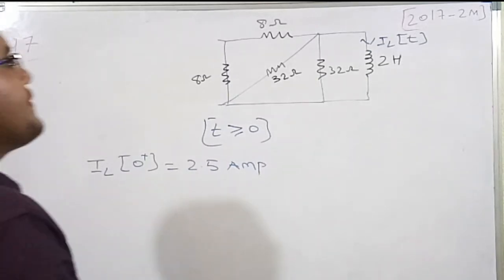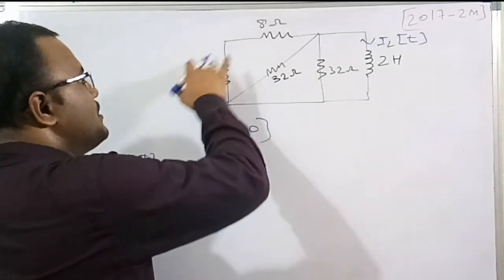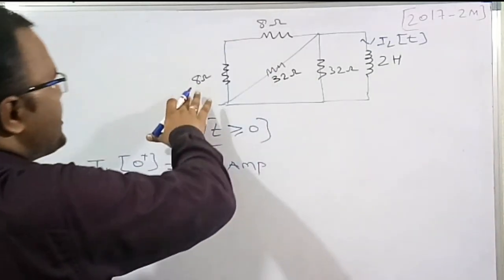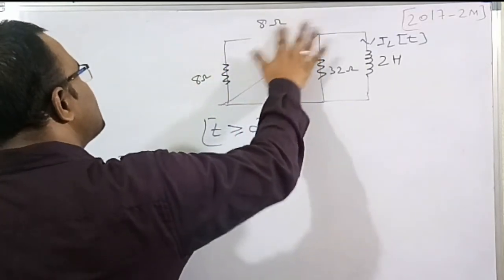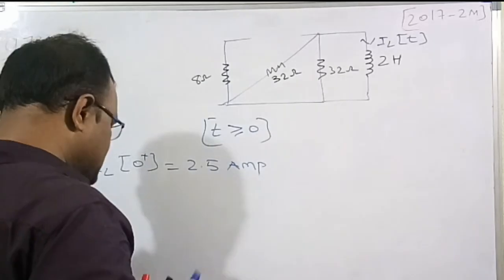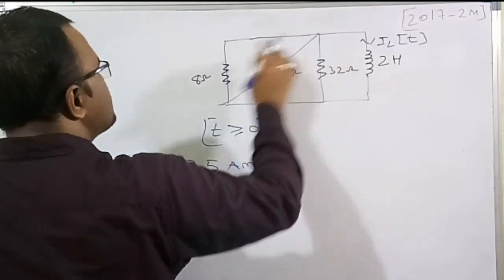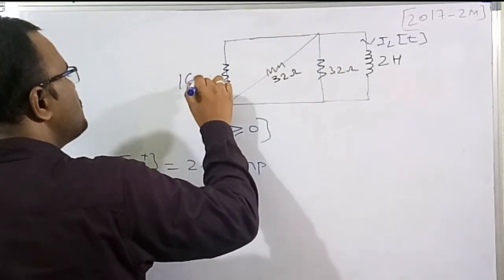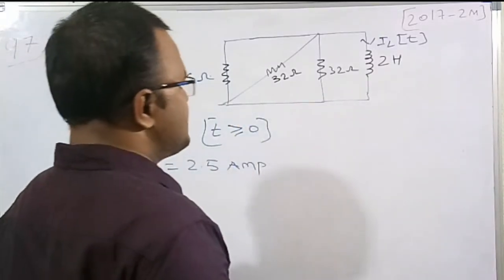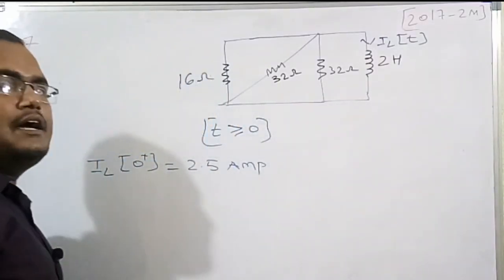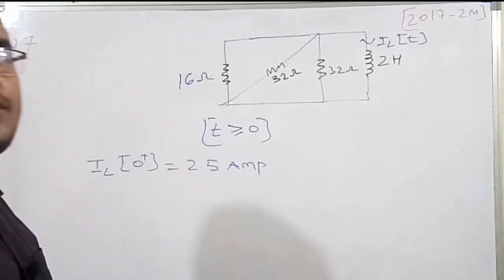So now this is the remaining circuit. This 8 ohm and 8 ohm are connected in a series fashion. Whenever two resistors are connected in series, the net resistance is equal to the sum of the individual ones. So it will become 16 ohm. These two resistors are in parallel combination. They are equal resistances, 32 and 32, so the new resistance will be half of the previous value.